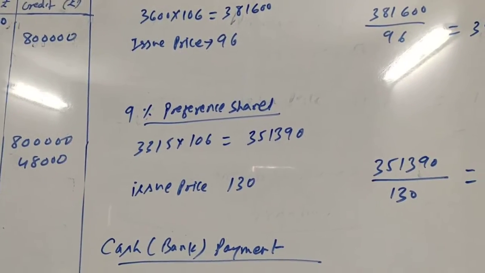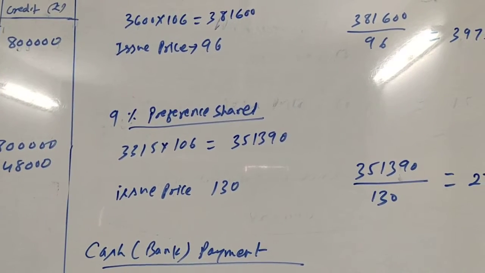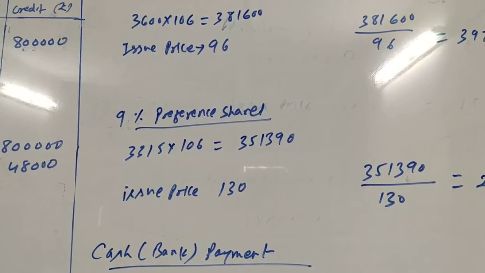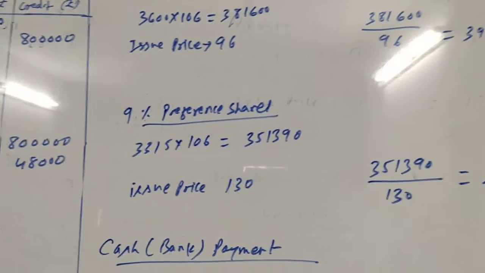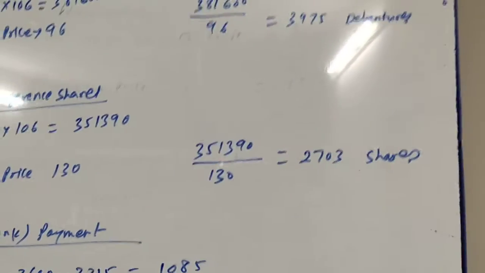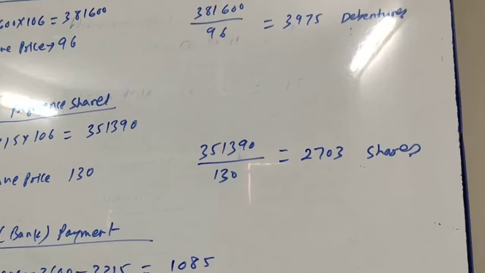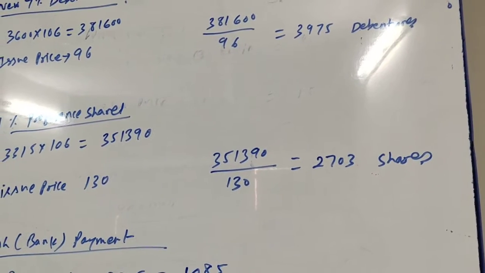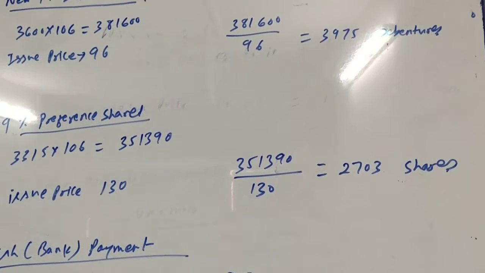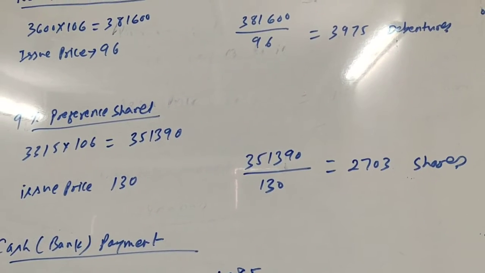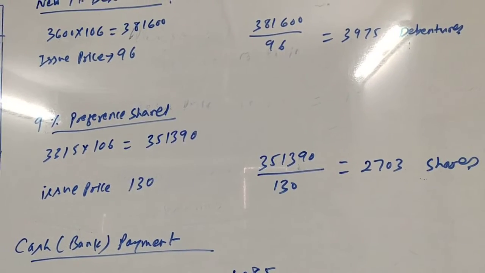So 351390 divided by 130, that gives the number of preference shares to be issued: 2703 shares, for the payment of redemption of 3315 debenture holders.